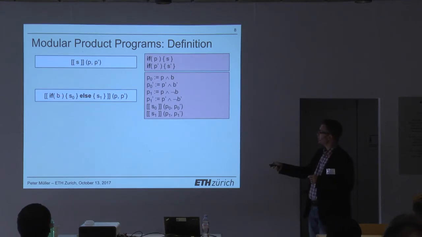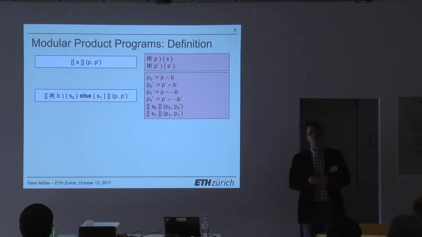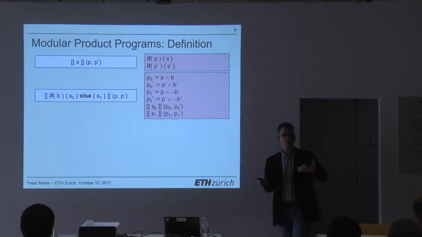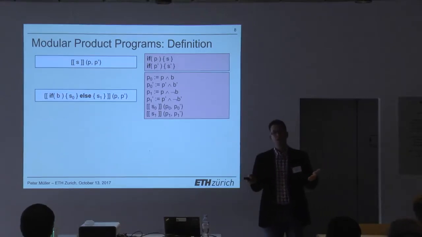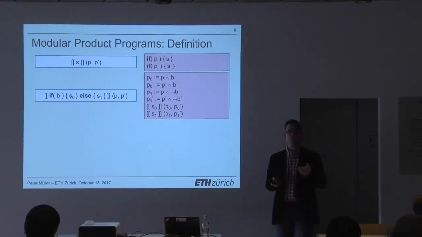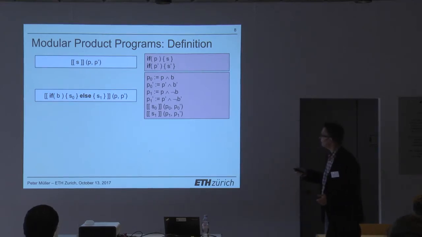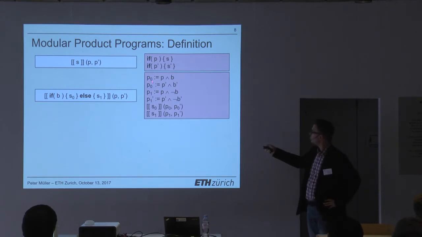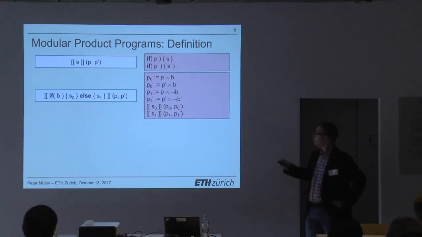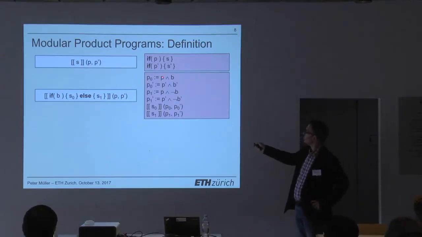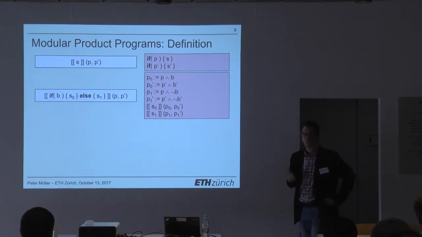Let's look at a conditional. So if we have a conditional, there are actually 4 different cases, right? We have 2 executions, the first execution and the second execution. And for every execution, the condition could be true or false, right? That gives us 4 options in total. And basically what we do here is we compute 4 such Boolean ghost variables for those 4 situations, right? P0 says the first execution is active and the condition holds. P0 prime says the second one is active and the condition holds. And then we do the same thing for the cases the condition doesn't hold.